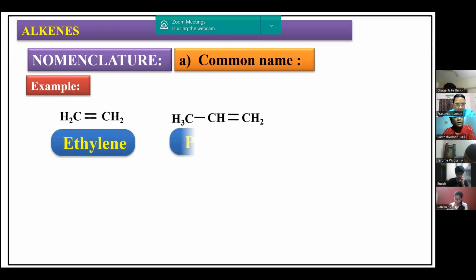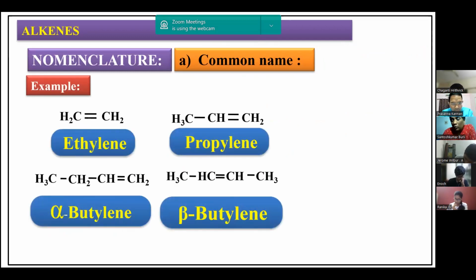So now let me take this with respect to the IUPAC nomenclature. Ethene, it is ethylene, the common name. IUPAC name is ethene for this. You can take 1, 2, 3. Double bond is the functional group, it has to be given priority. Propylene is the common name for this, propene is the IUPAC name.